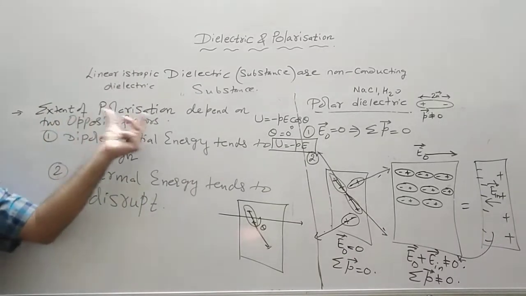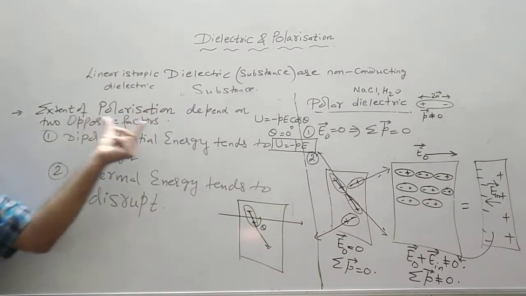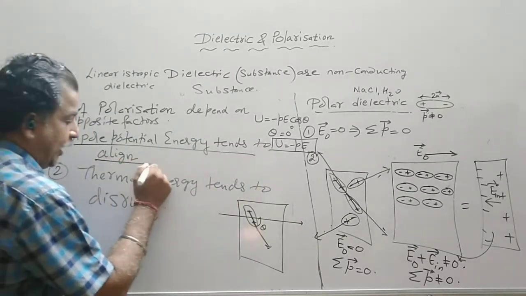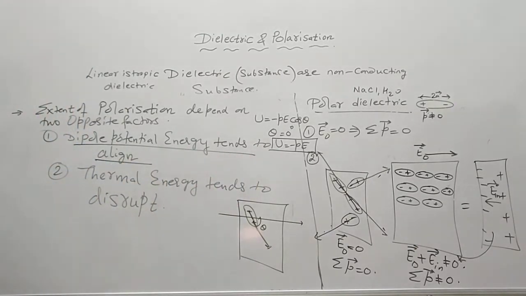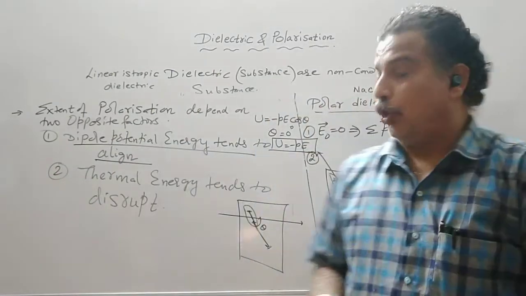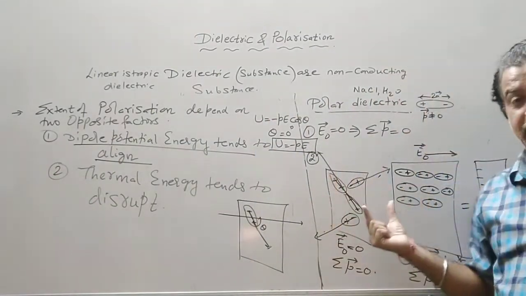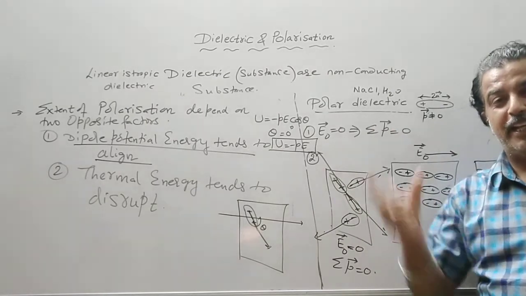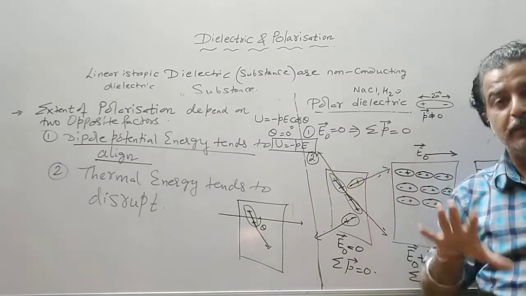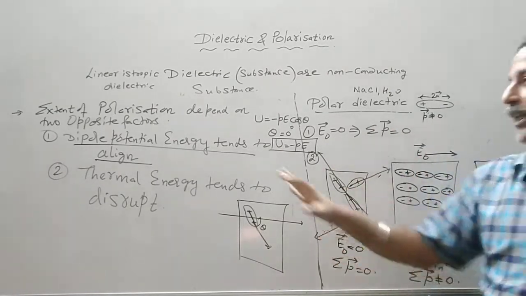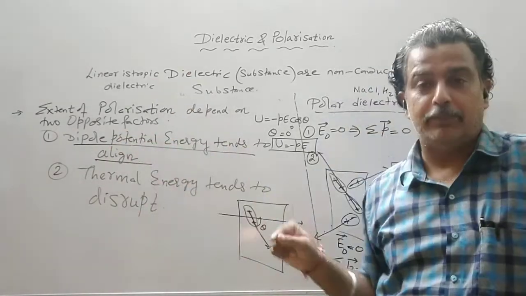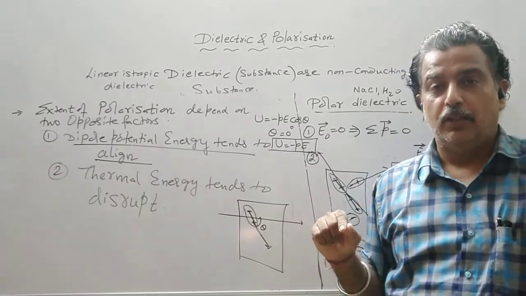So the extent of polarization depends on 2 opposite factors. One is dipole potential energy, which tends to align them: the torque will act on each and every dipole, they will rotate, their potential energy becomes minimum, that is minus PE. So dipole potential energy tends to align them in the direction of the field.